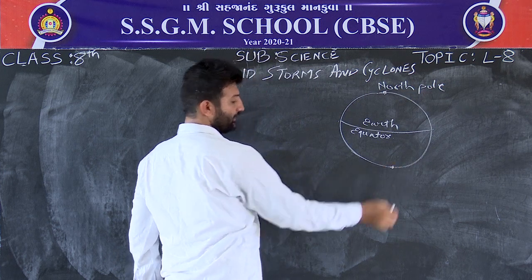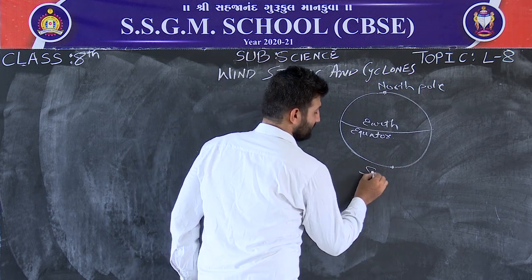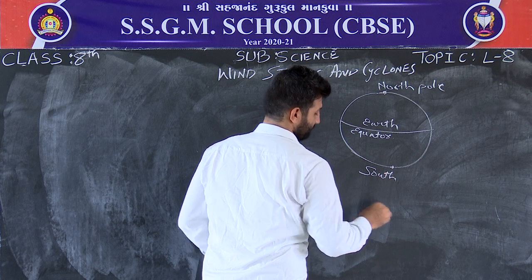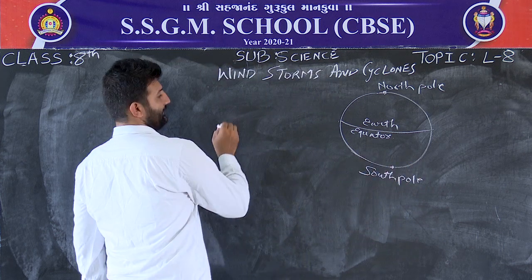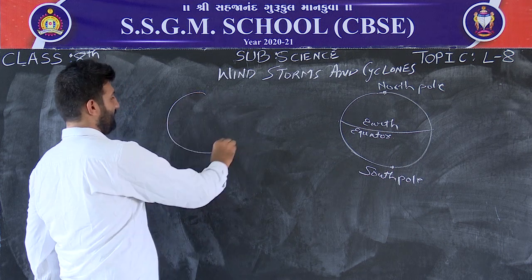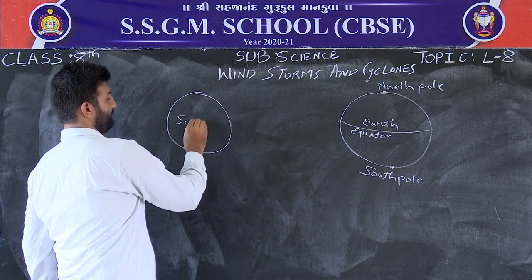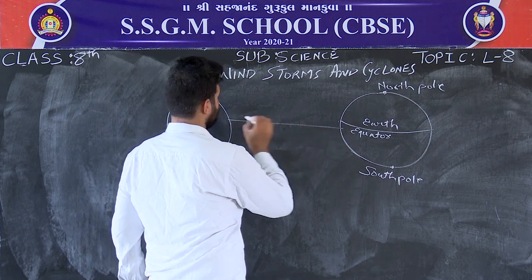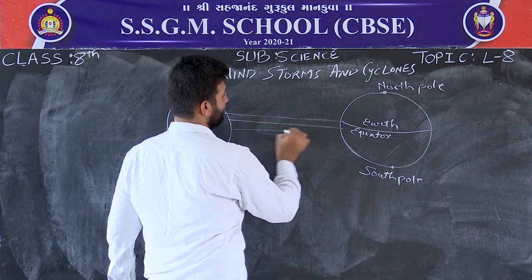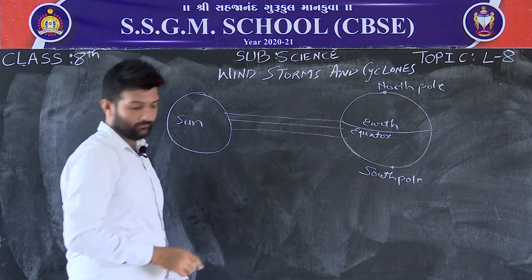Similarly, the bottom portion is known as the South Pole. So, the sun's position is somewhere here, and the radiation near the equator will come directly to the equator.